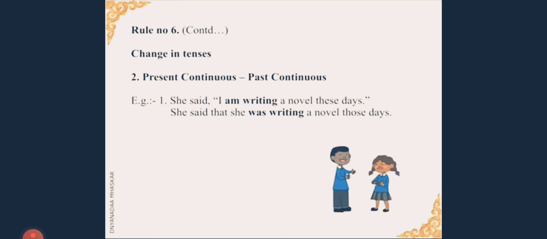We continue with rule number 6 again. Now we will see the change from present continuous to past continuous. Example: She said, "I am writing a novel these days." She said that she was writing a novel those days. So am writing is in present continuous. We have changed it into past continuous, and of course we have done the changes according to the rules and regulations. That is, we have changed the pronoun, and we have changed the words showing nearness according to the changes prescribed.